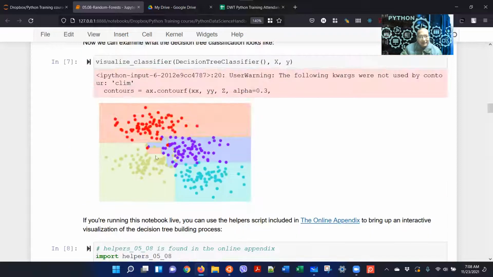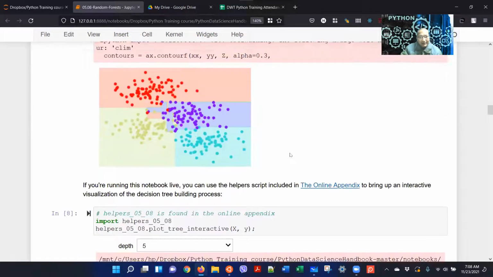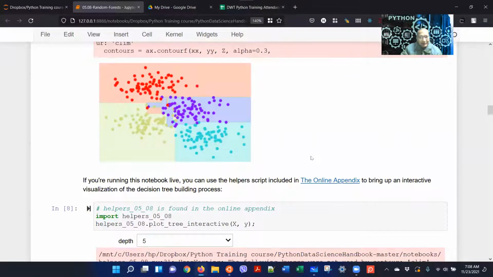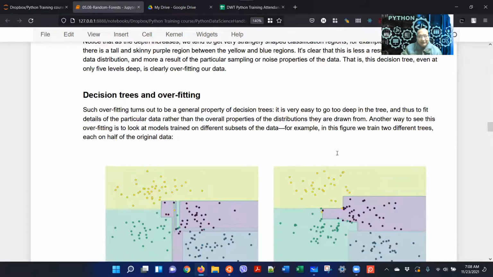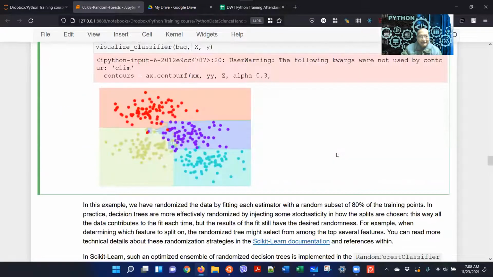Is this an improvement? Can be. Okay, you can see there, so it's much better. See, overfitting almost gone, and it has done a very good job.